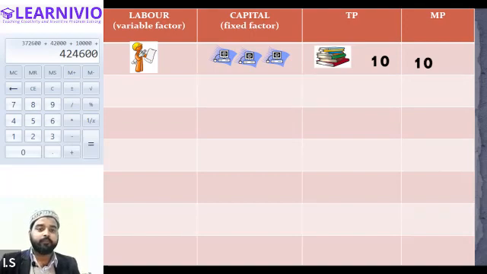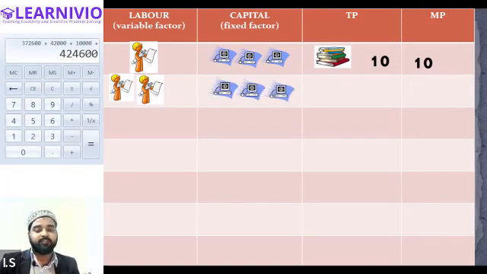Now, in order to reduce the work pressure on this labor, we have added one more labor. When this new labor comes into the production process, the same amount of fixed factor is there, but the overall production increases to 30. That means this new labor has contributed 20 units of output. Is that clear, Alexander? Yes, sir.